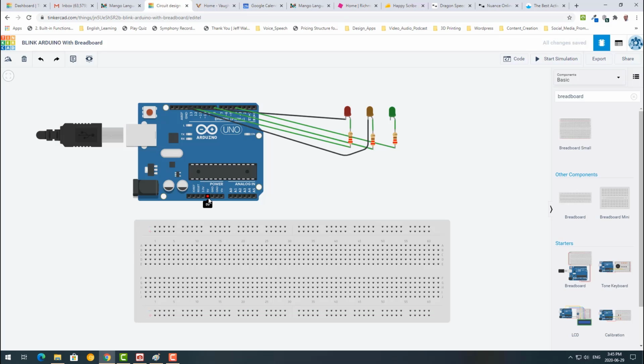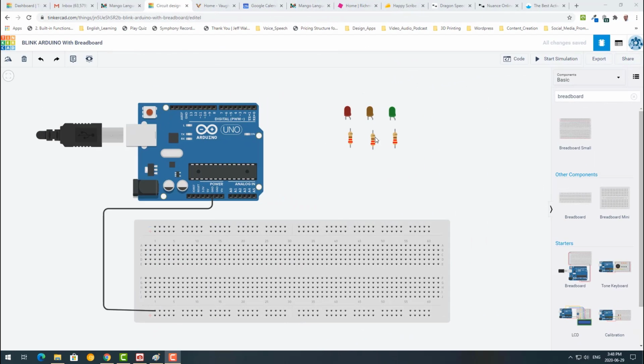So I'm going to connect this ground to this and change the color to black. And now I know that if I connect any of these elements to these holes, they are connected to the ground.